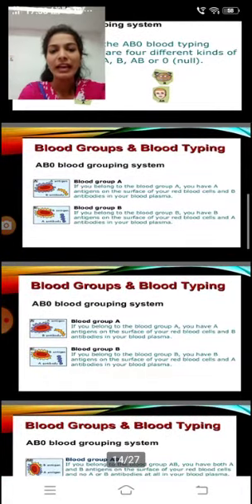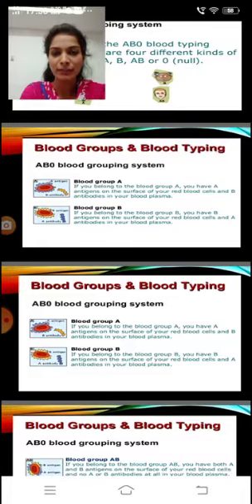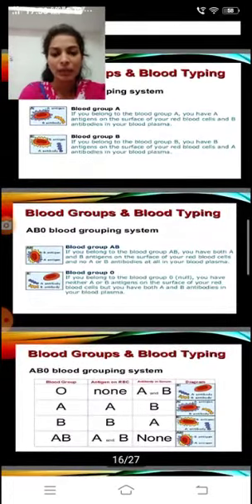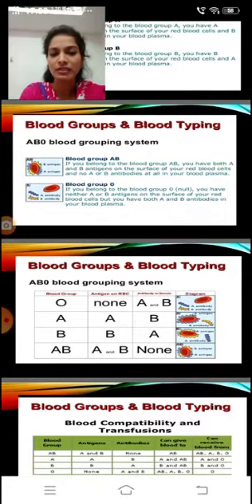Next, blood group B. If you belong to blood group B, you have B antigens on the surface of your red blood cells and A antibodies in your blood plasma. Next, blood group AB. If you belong to blood group AB, you have both A and B antigens on the surface of your red blood cells and no A or B antibodies in your blood plasma. Next, blood group O. If you belong to blood group O, you have neither A nor B antigens on the surface of your red blood cells, but you have both A and B antibodies in your blood plasma.